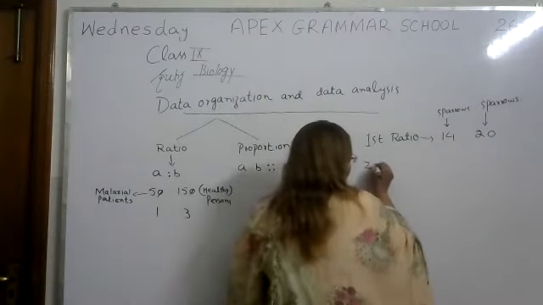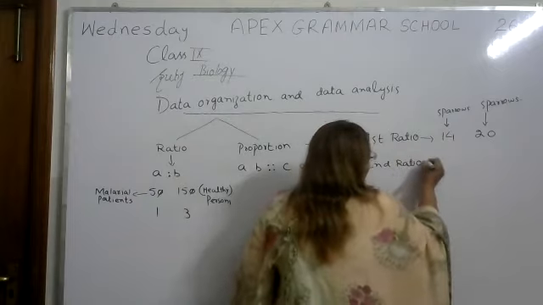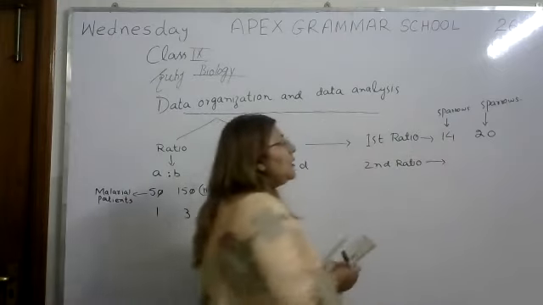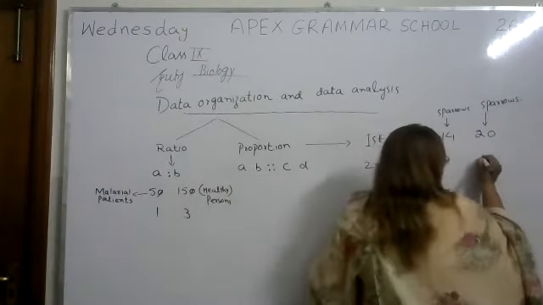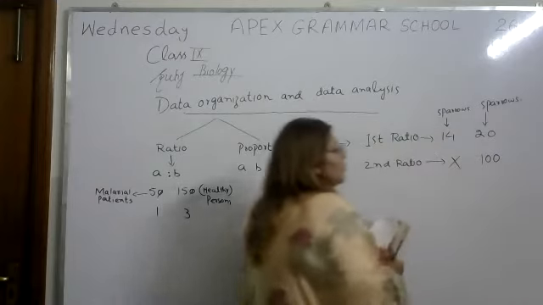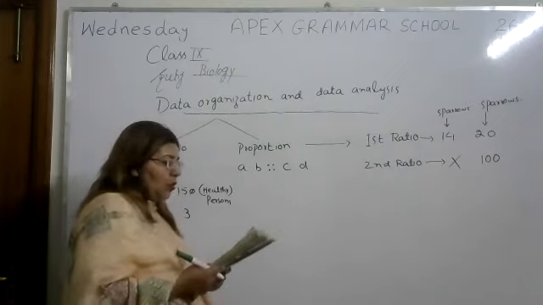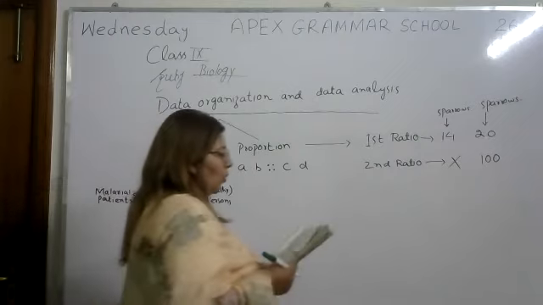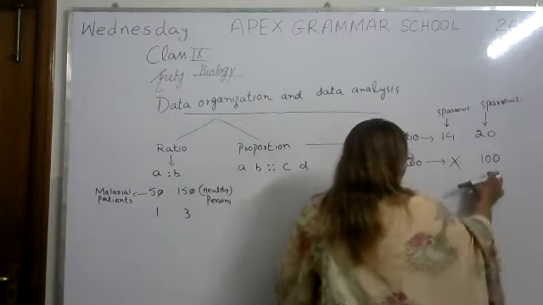Second ratio was that there were 100 sparrows. There were 100 sparrows, but we never know how many were caught by malaria. Okay, so how do we explain it? So we have to find, the three values are given.